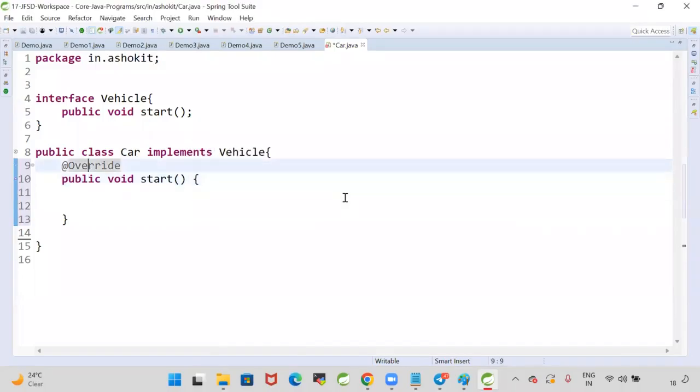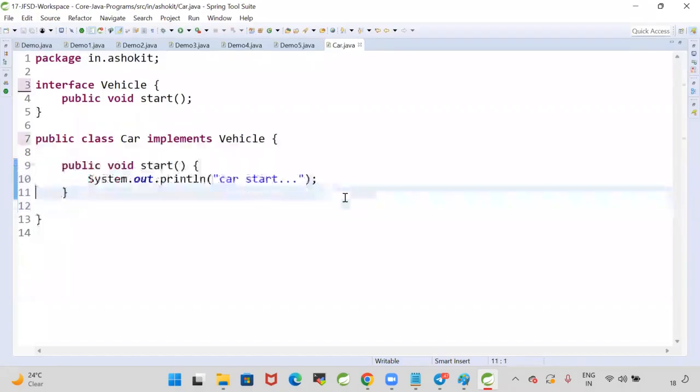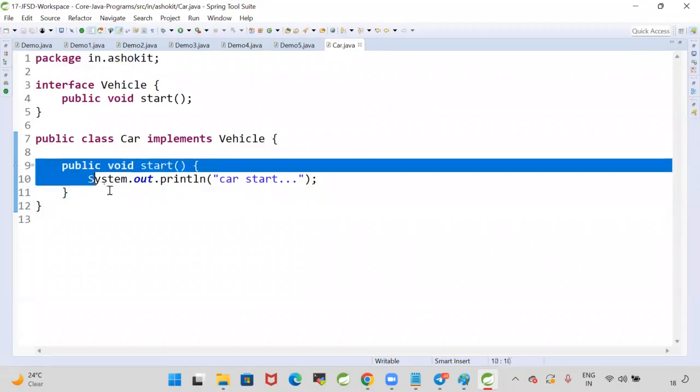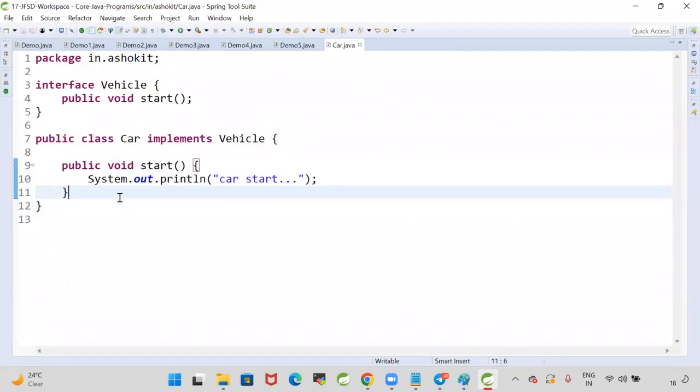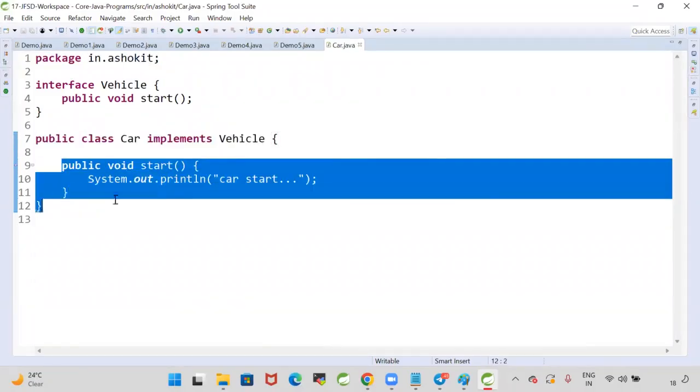Whenever we are implementing an interface, we need to override that method. System.out.println, that is car start. Got it, guys? I'm able to write that start method.